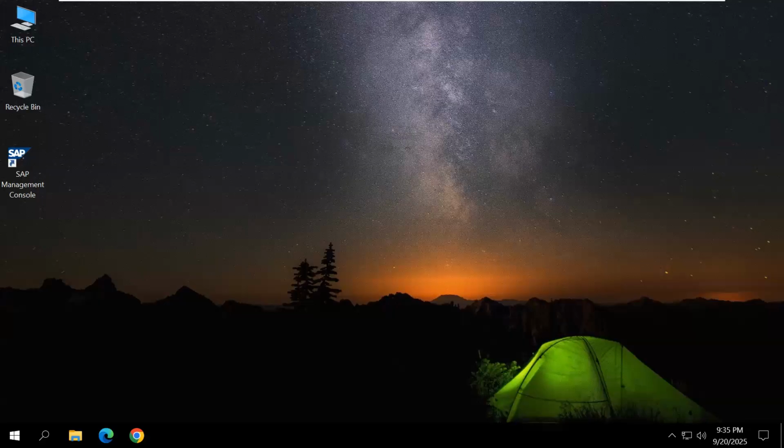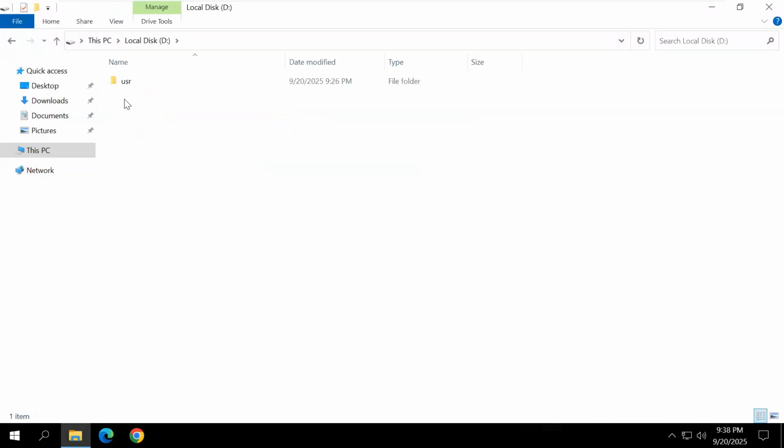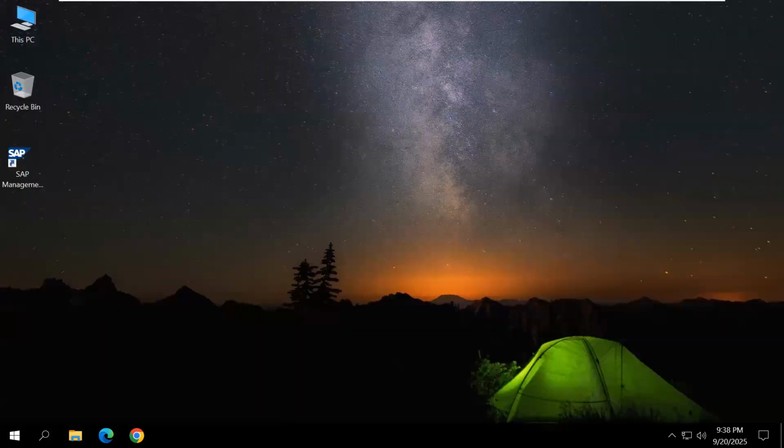Now this process is completed. Installing additional application server instance is completed. Now I want to uninstall additional application server instance. In this system, this PC, in D drive, in USR, SAP, SID here, I installed additional application server instance. Now I want to uninstall.